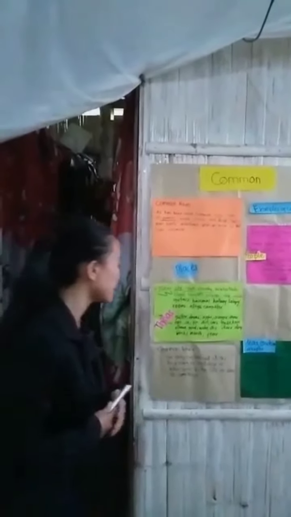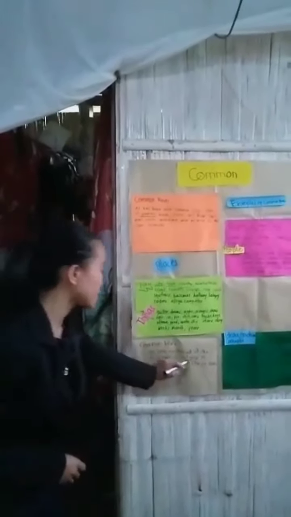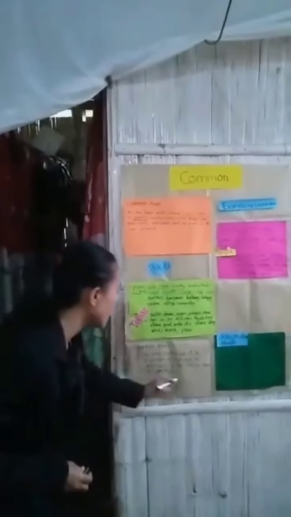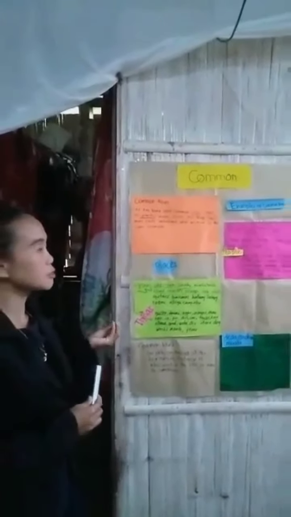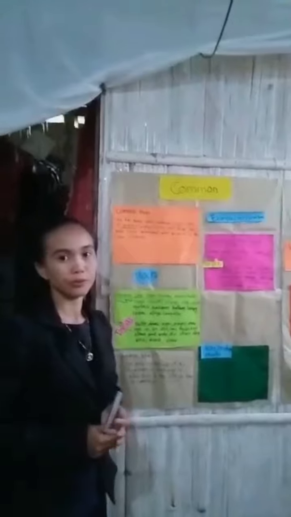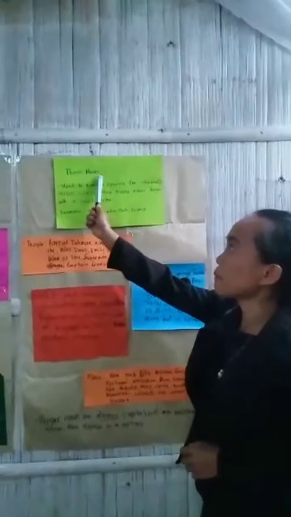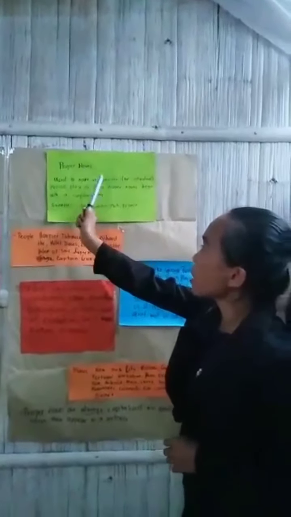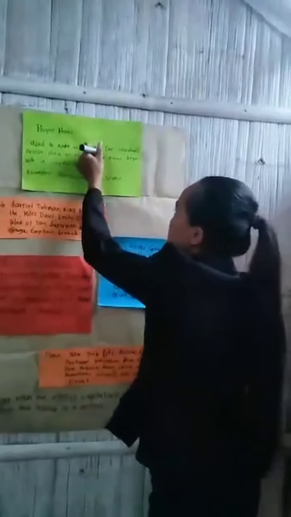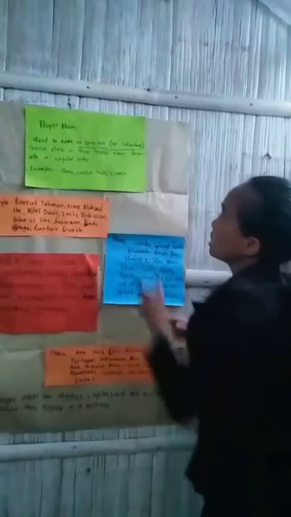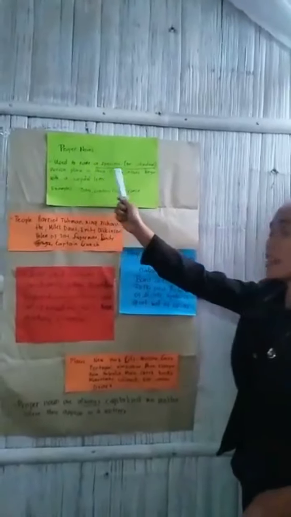Always remember that common nouns are only capitalized at the beginning of the sentence or when used in the title or name of something. Okay, class, let's proceed to the proper noun. Okay, two types of nouns, and one is proper noun. Proper noun is used to name a specific or individual person, place, or thing.